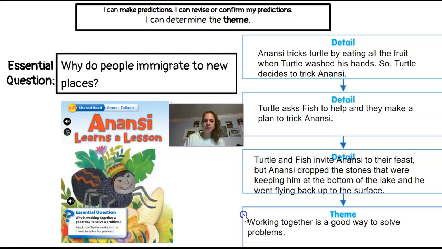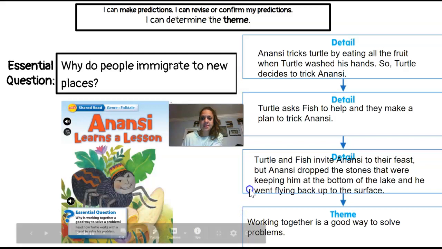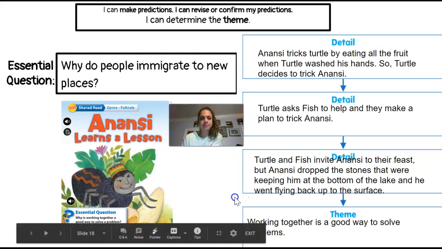So we learned that working together is a good way to solve a problem, or it's important to work together to solve a problem. And that helps us as students in life. We now learn from these characters that we need to work together with our friends or our peers or our parents or our siblings to solve a problem.